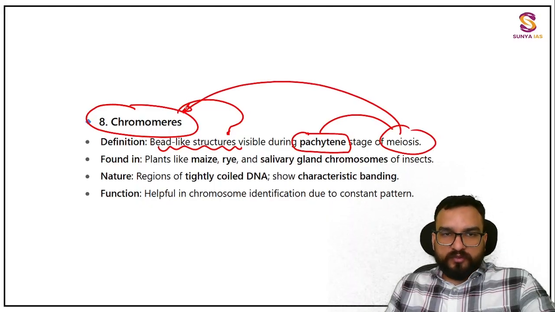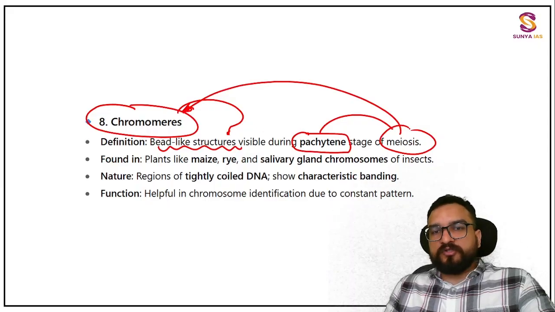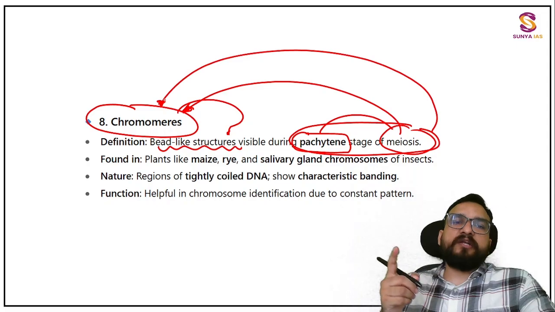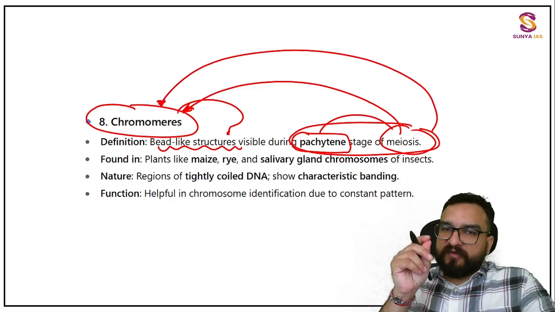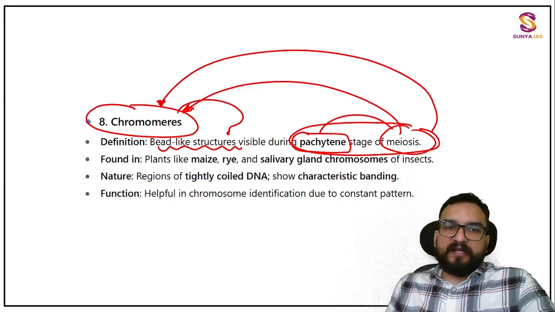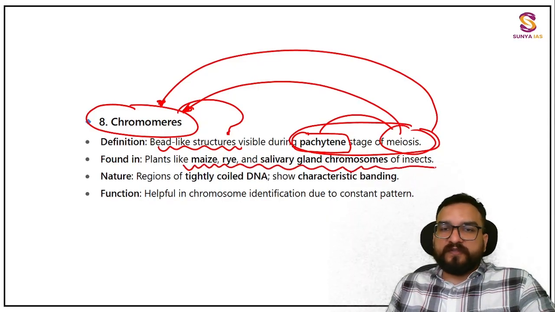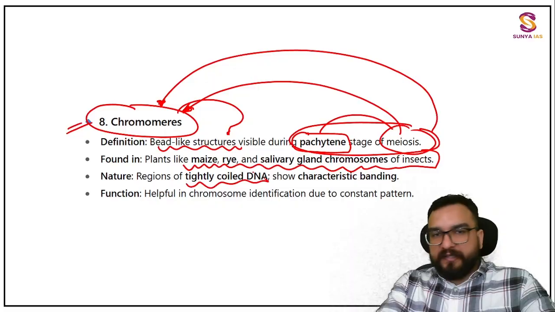Keep this in mind. When I show you the pachytene stage of meiosis, come back to this part, just rewind my video, and over there you will find this particular thing. Again I'll be telling you in this lecture only. It is found in plants like maize and rice, and in salivary gland chromosomes of insects. Not everywhere will you find these chromomeres. These are regions of tightly coiled DNA and show characteristic banding, right?